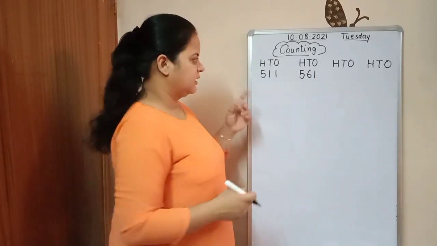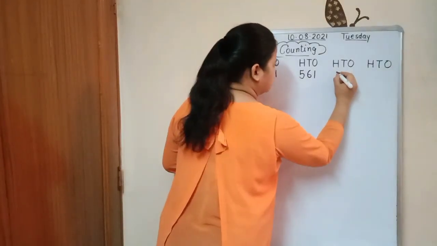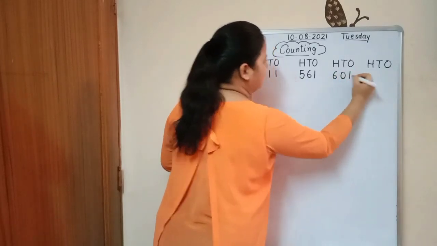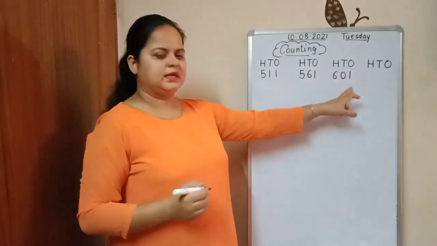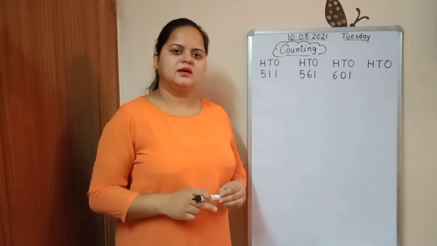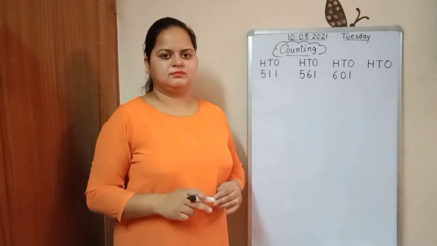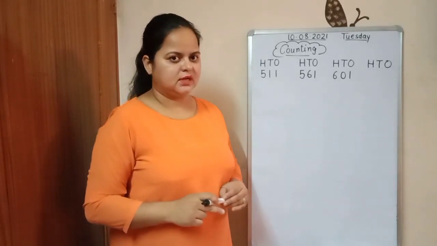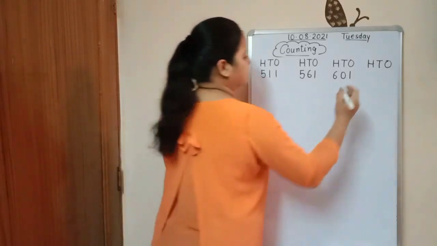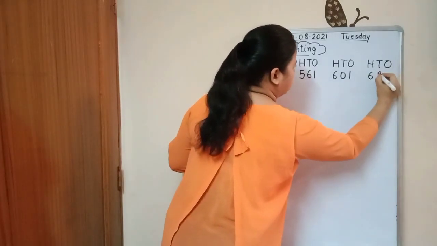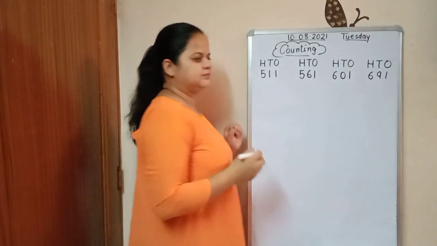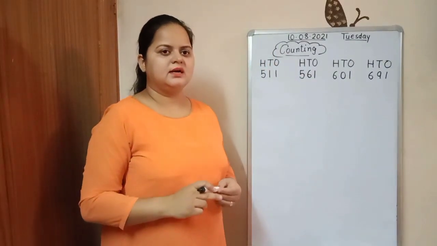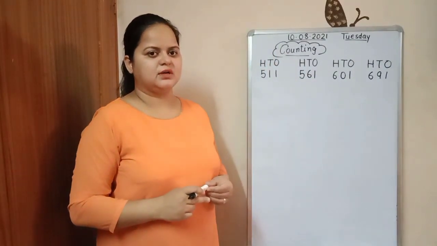The next line is 601. Done. The next line is 691.